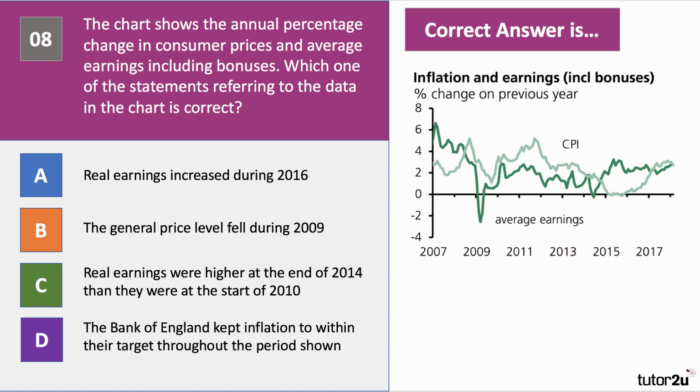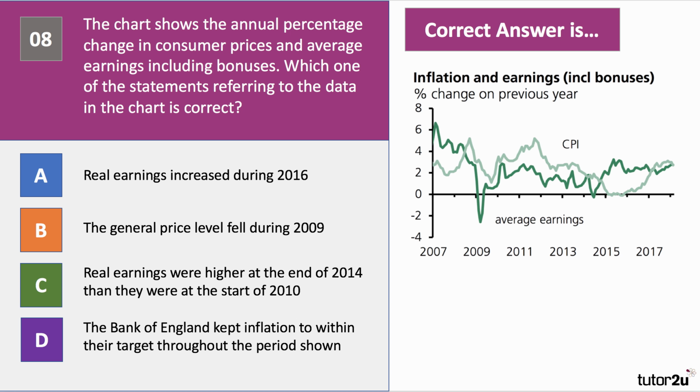The general price level didn't fall. It continued to rise, albeit at a slower rate. Real earnings higher at the end of 2014 than 2010? Again, across the piece there, from 2010, the green line has been below that of the inflation line. So real earnings were falling from 2010 to 2014.